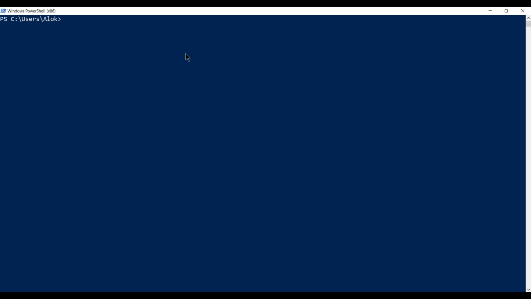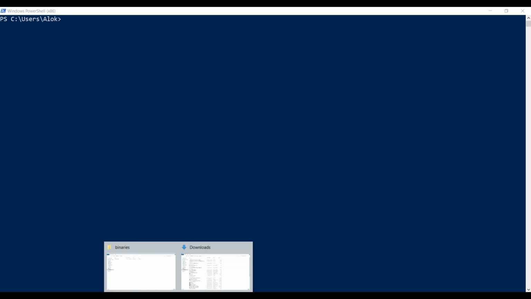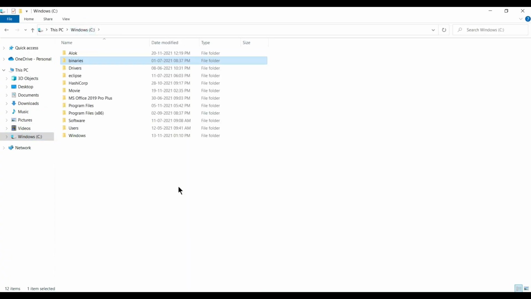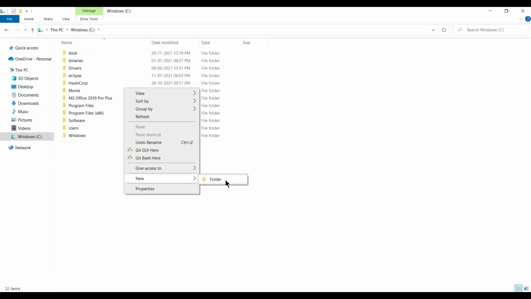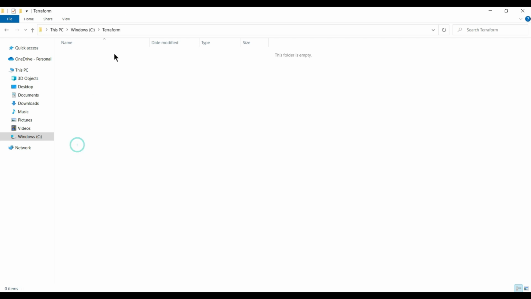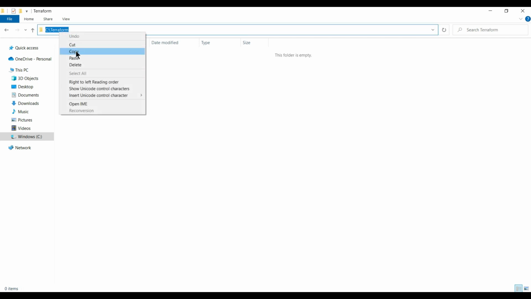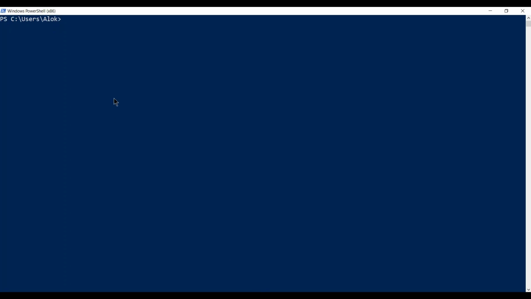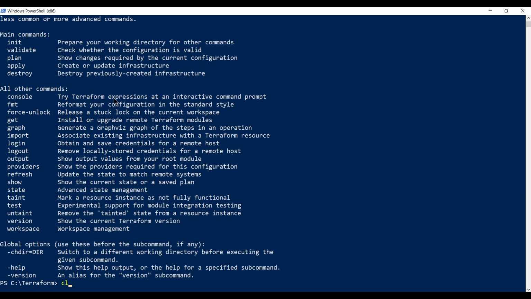Let's create a new folder. Suppose I'm going to this location on the C drive, and I am going to create a new folder called Terraform. Let's go inside this folder, copy the path, and go to this path. Let's run terraform to check whether Terraform is working fine or not. Okay, it's working fine.